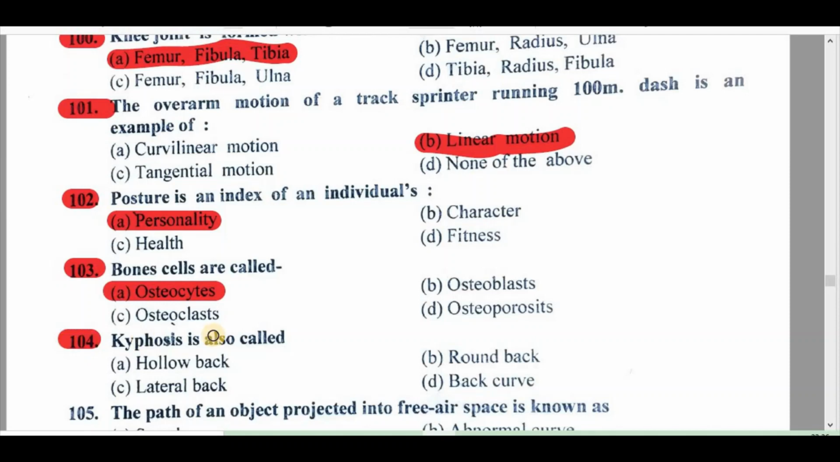104. Kyphosis is also called: A. Hollow back, B. Round back, C. Lateral back, D. Back curve. Right answer is B. Round back.